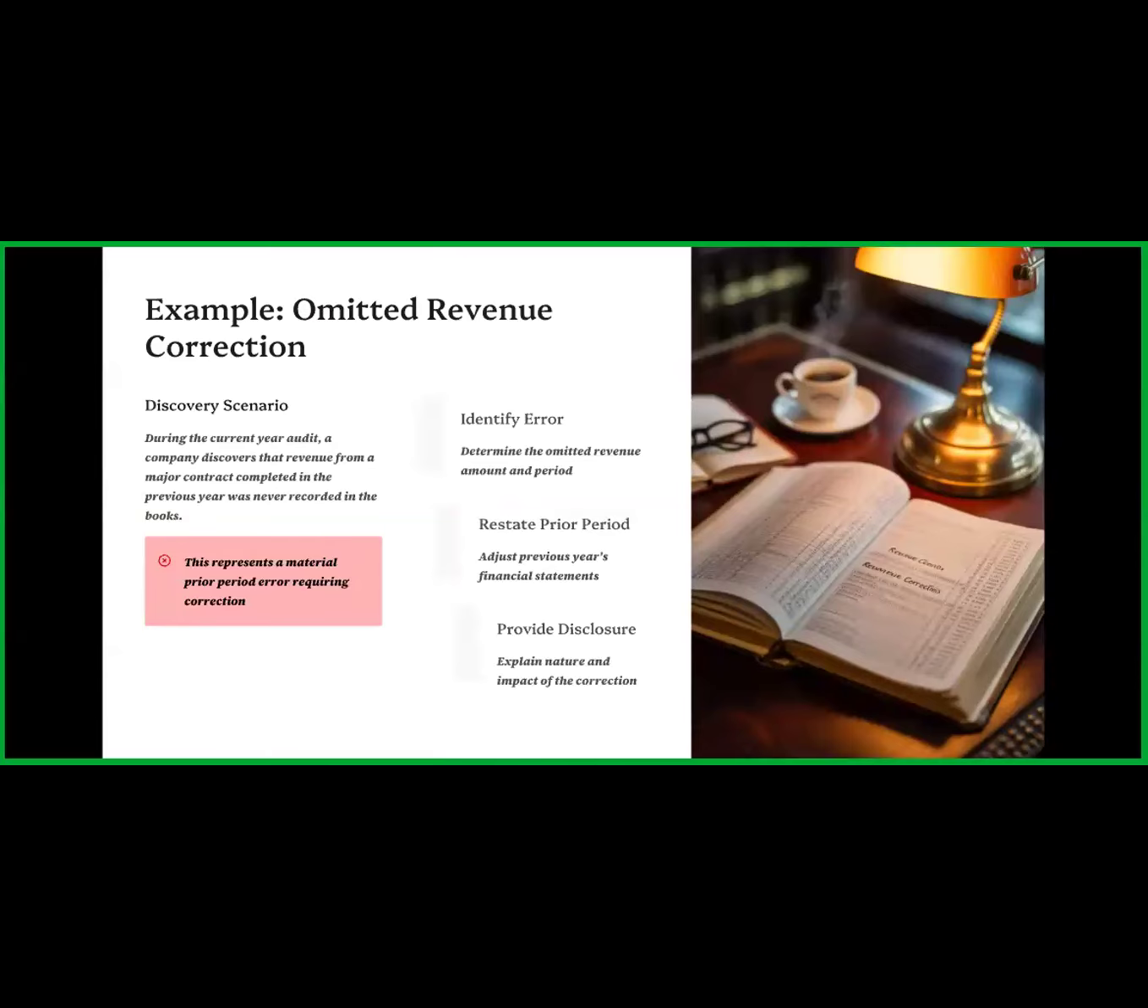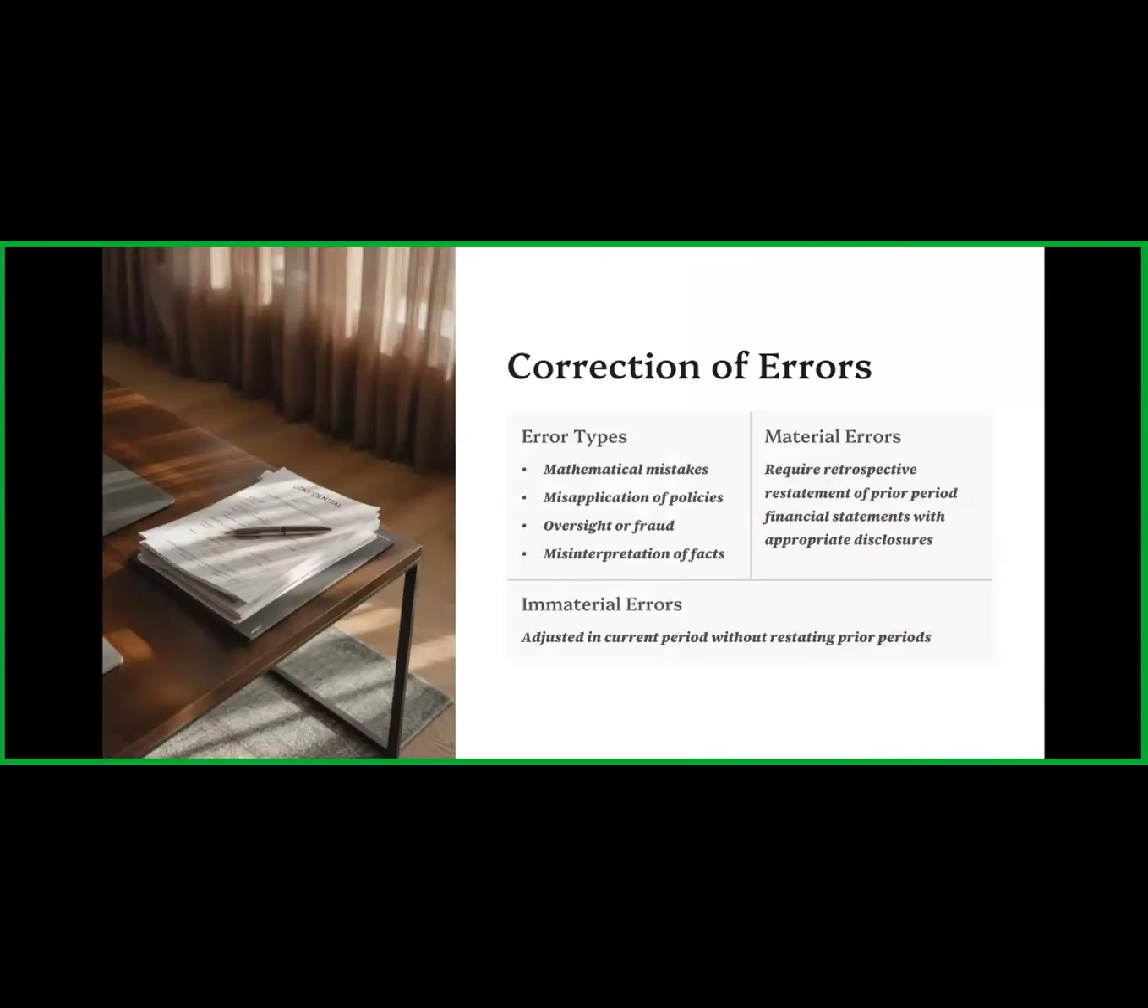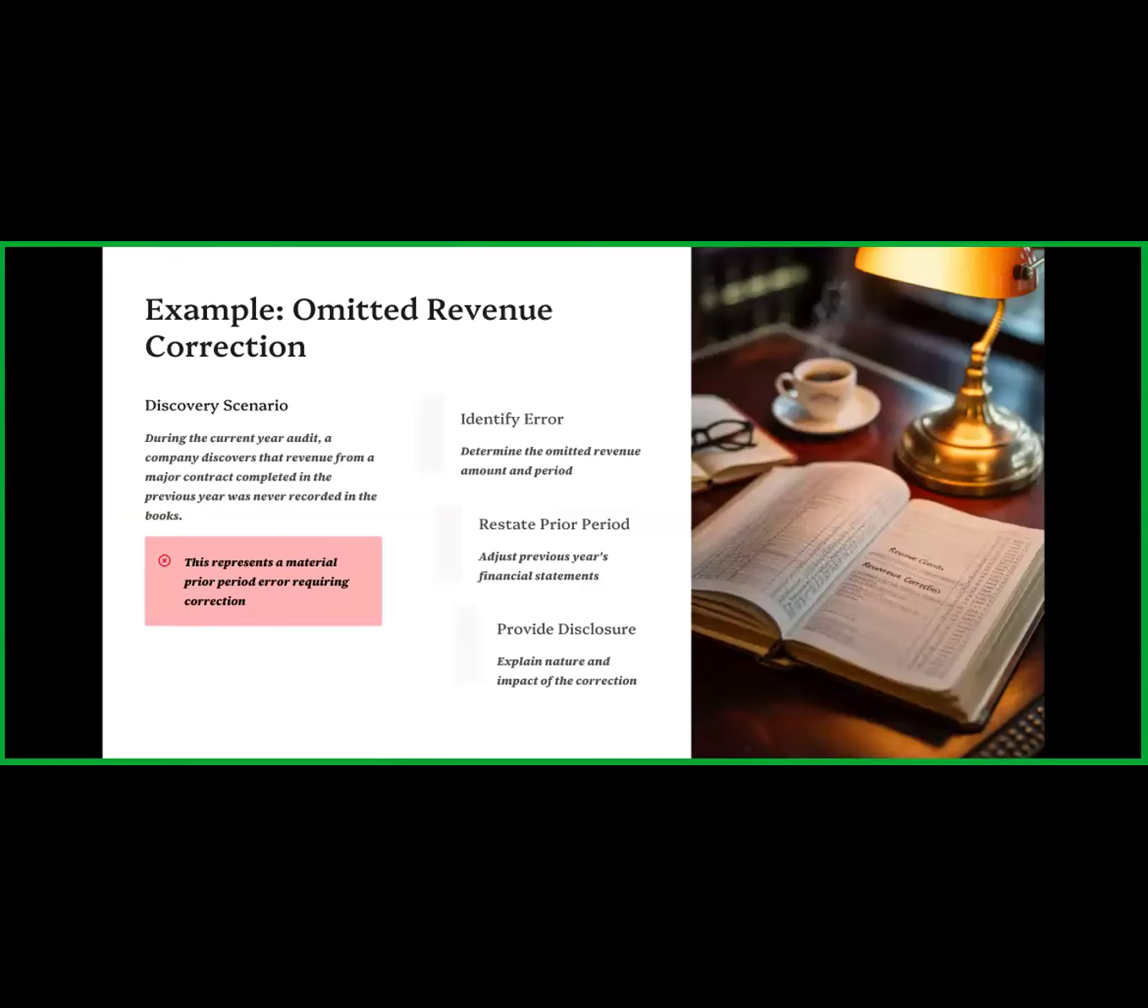Now the next one is some examples of the corrections of errors: the omitted revenue corrections. Identify errors, determine the omitted revenue amount and period. Sometimes what happens, the company gets the revenue but omits it from the financial statements to show less profit for the organization, so that the shareholders don't ask for dividends. Sometimes the company does like this.